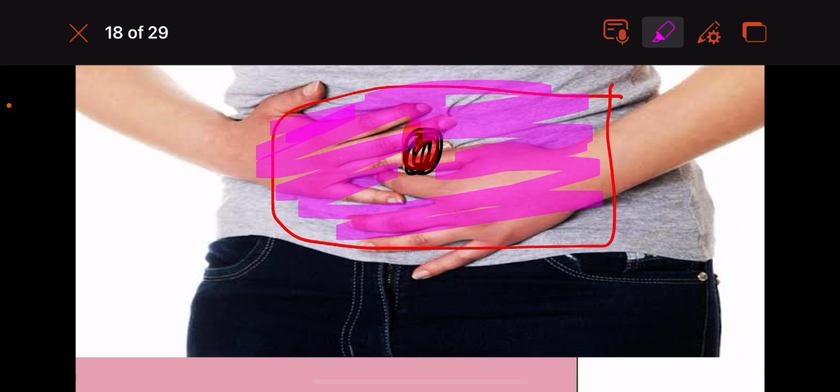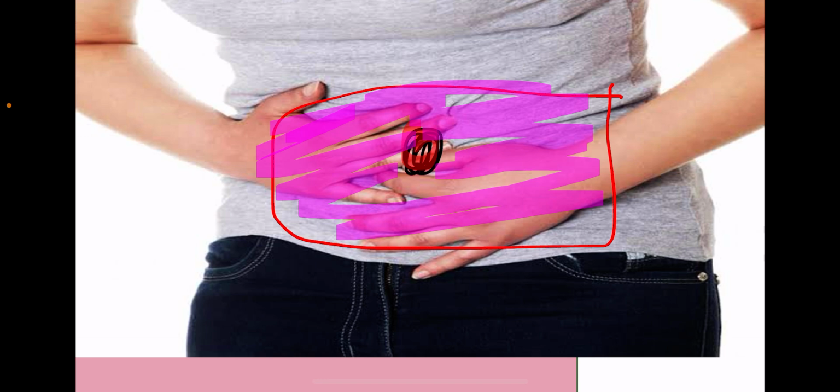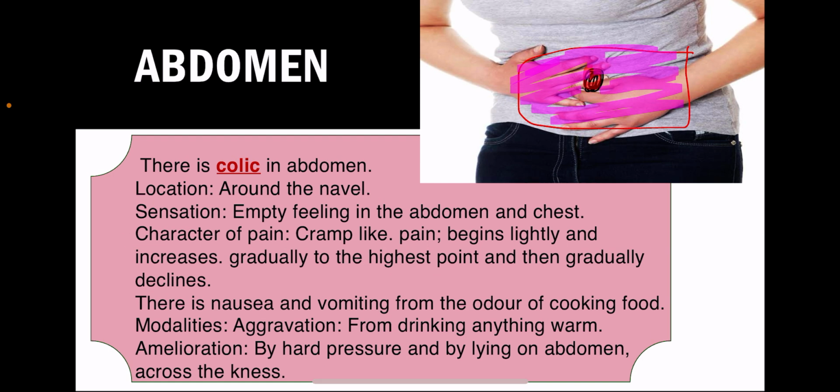There is a sensation. What is the sensation, guys? We studied it in the guiding symptoms. There is an empty organ feeling in the abdomen as well as the chest. What is the character of pain? The colicky pain, which is cramp-like pain. How does it increase? Lightly, and it keeps on increasing gradually, hits the highest point, and then gradually declines. Along with this, there is nausea and vomiting from the odor of cooking food.